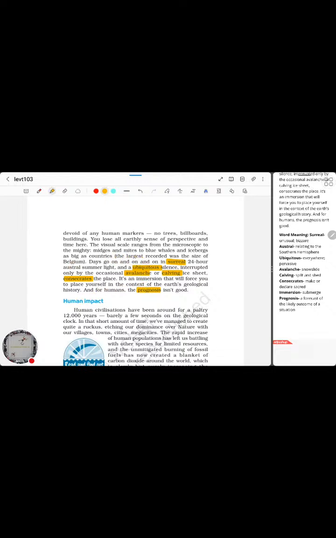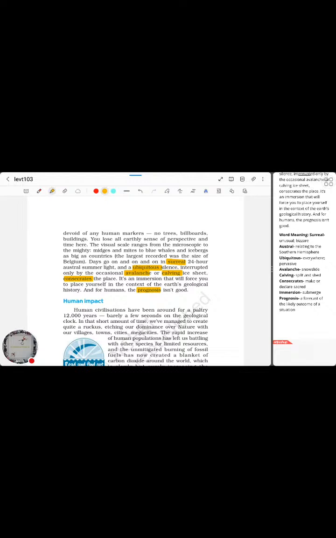So we saw about the visual scale. Days go on and on in surreal 24-hour austral summer light and ubiquitous silence, that is silence that is pervasive. Pervasive means it is everywhere. That's what they're trying to say. Calving ice sheet, which means the split ice sheet, that's what they're trying to say, and consecrates the place.